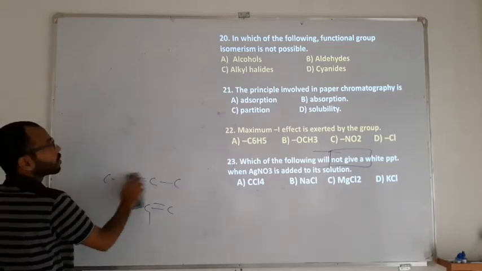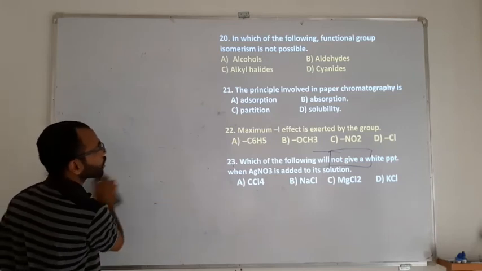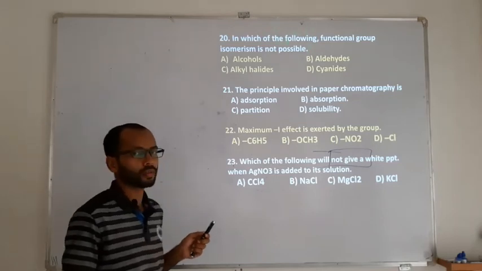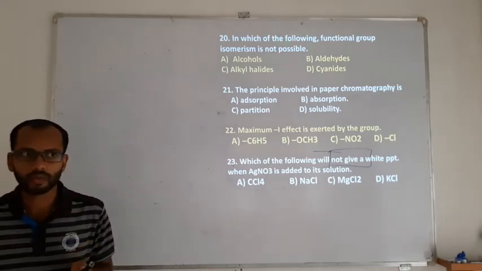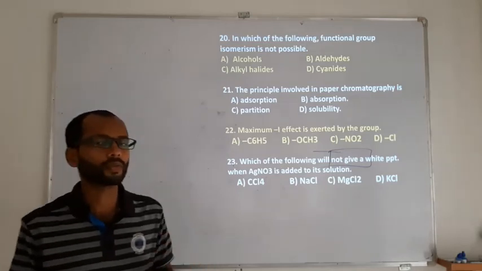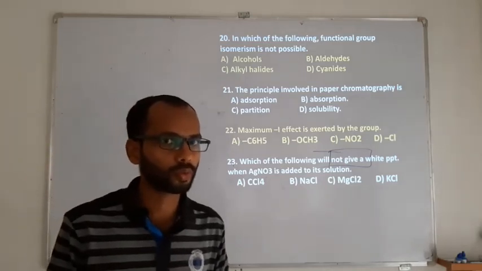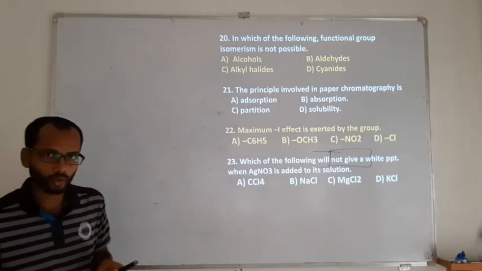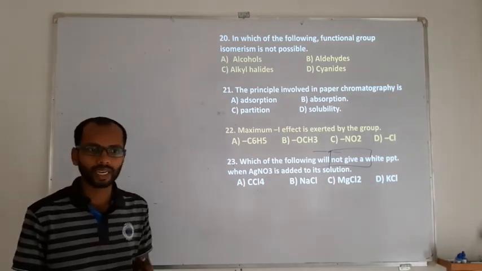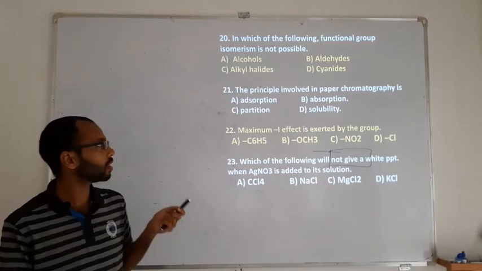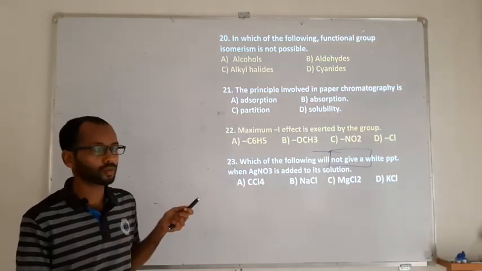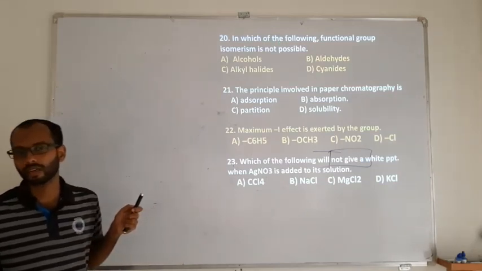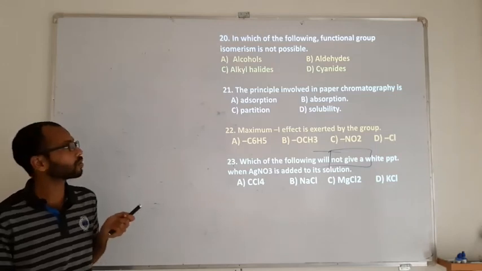So here, which of the following functional group isomerism is not possible? Which compound will not have a possibility of functional group isomerism? See, if any functional group has something in common with another functional group, then only it can exhibit functional group isomerism. Alcohol has a common part, O, with ether; aldehyde has a common part, O, with ketone; cyanide CN and isocyanide NC have a common part. Alcohols are functional isomers of ethers, aldehydes are functional isomers of ketones, cyanides are functional isomers of isocyanides, whereas alkyl halides do not have this, because halogen is not a part of any other functional group.